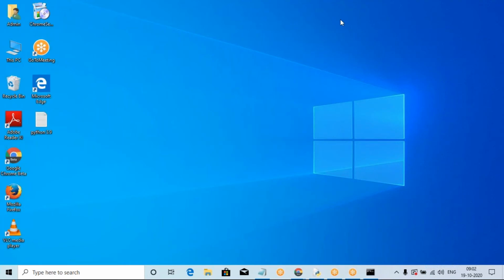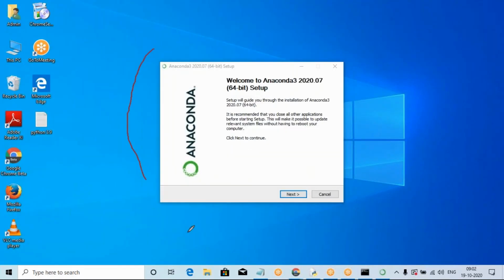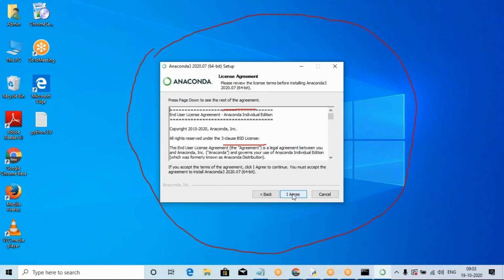So now here is the downloading. So Conda is downloading. This is the downloading point. Please be careful. So setup will guide you through the installation of Anaconda 3 2020.07 64-bit. Click next to continue.